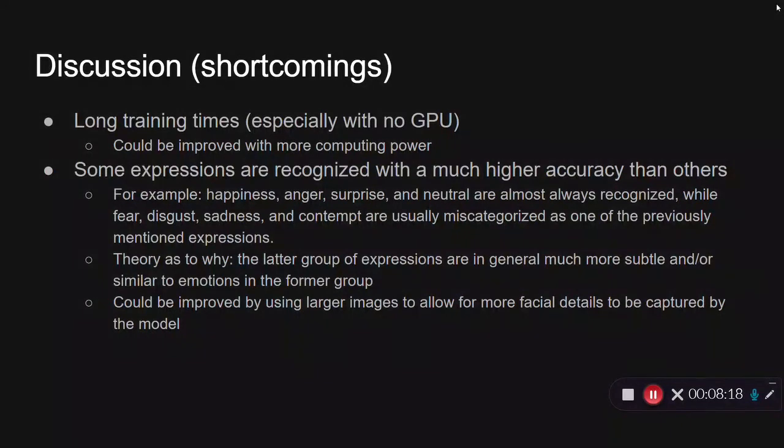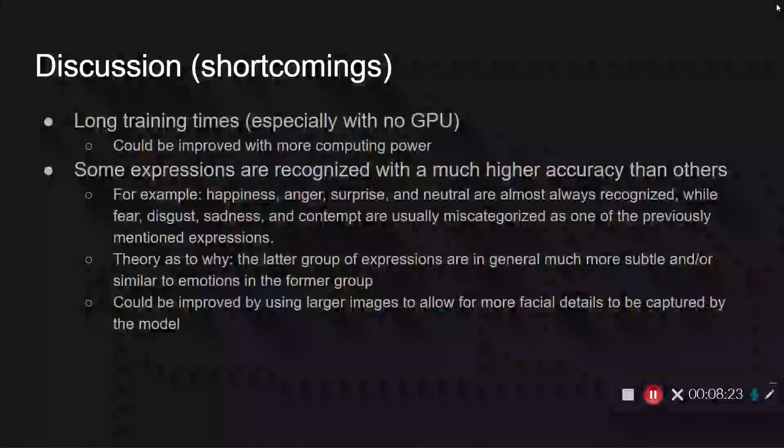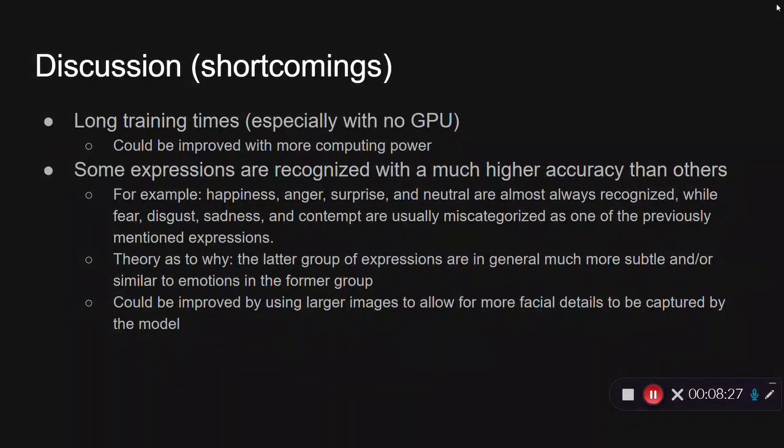Another thing is that some expressions are recognized with a much higher accuracy than others. So for example, happiness, anger, surprise, and neutral are almost always recognized. Those were the ones shown in the video example. The model does great on those. However, fear, disgust, sadness, and contempt are very often miscategorized as one of the previously mentioned examples in that first group that it does really well on. And so my theory as to why is that the latter group of expressions are in general much more subtle.